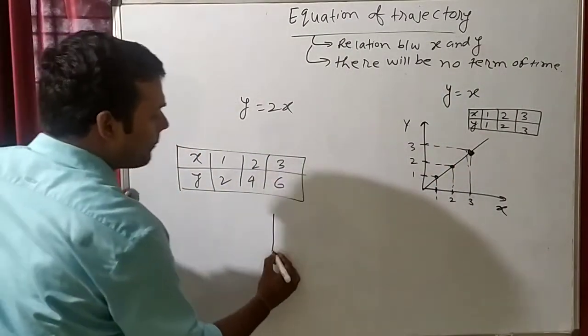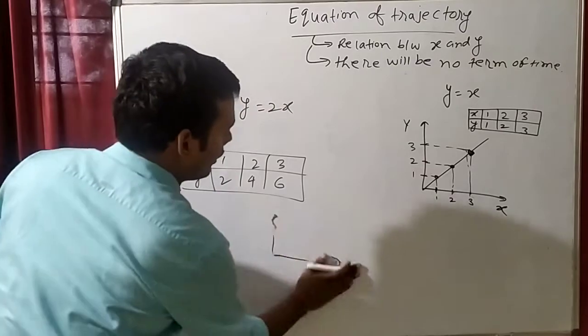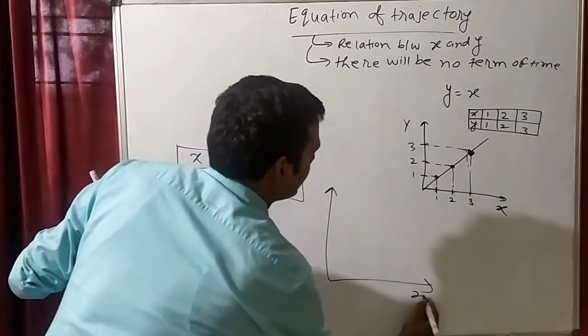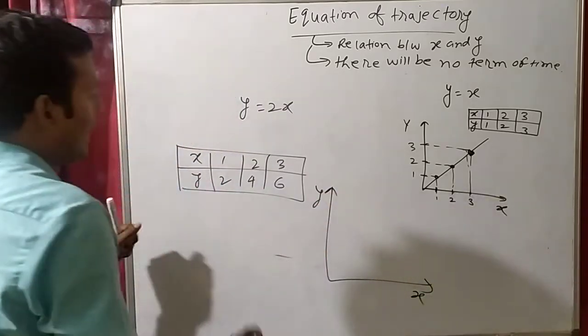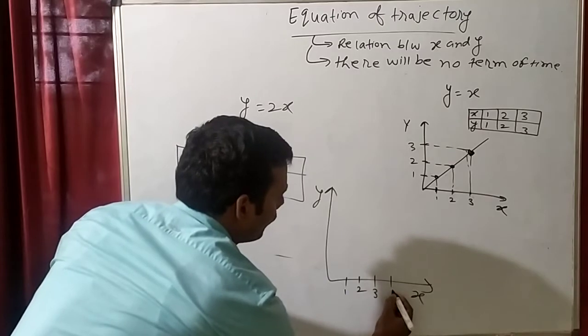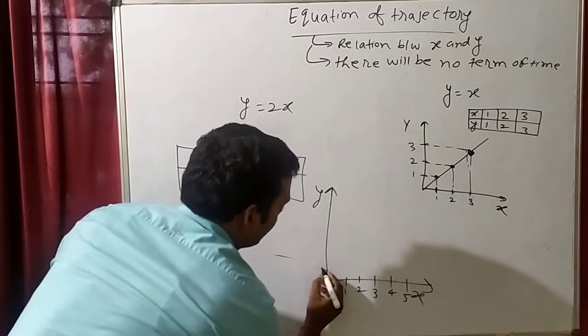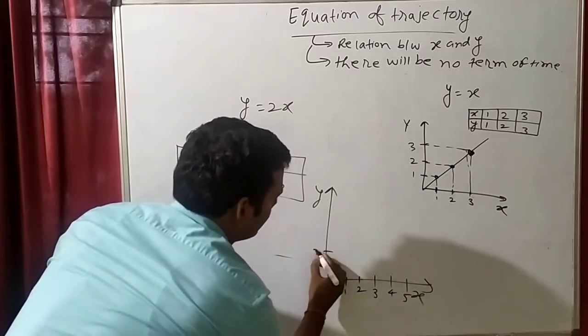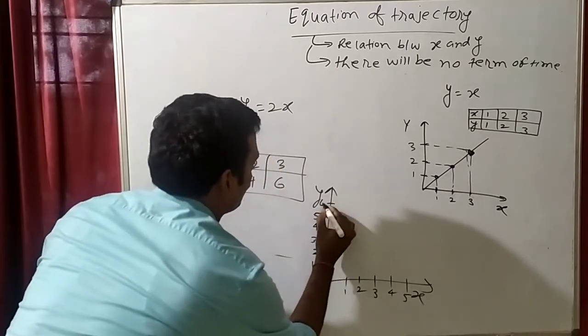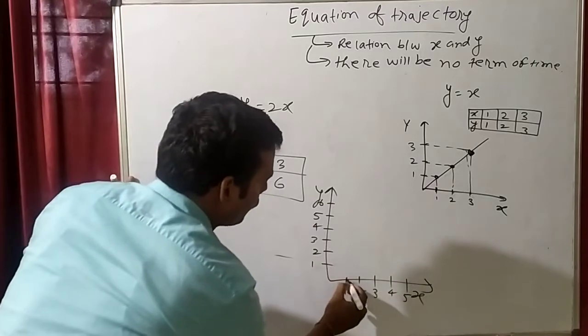And how will you make the graph? See, this is x, this is y. Suppose this is 1, 2, 3, 4, 5, and this is 1, 2, 3, 4, 5, 6. So when x is 1, y is 2.